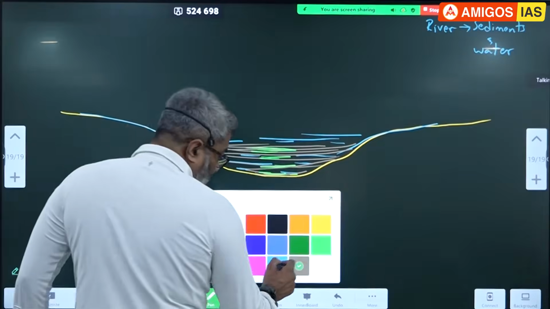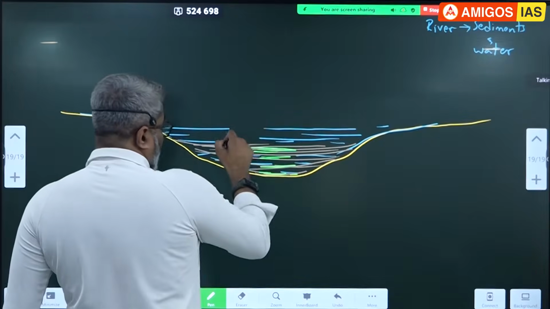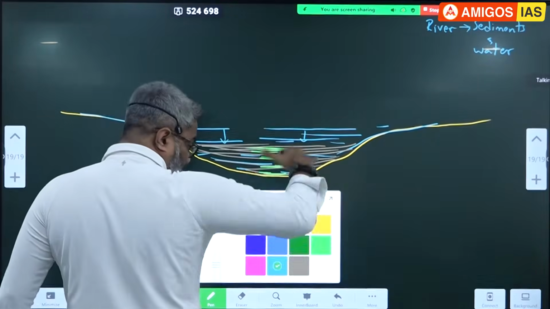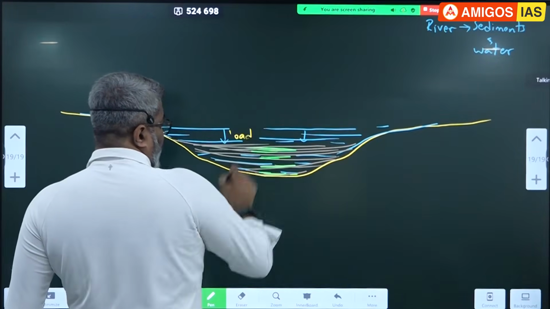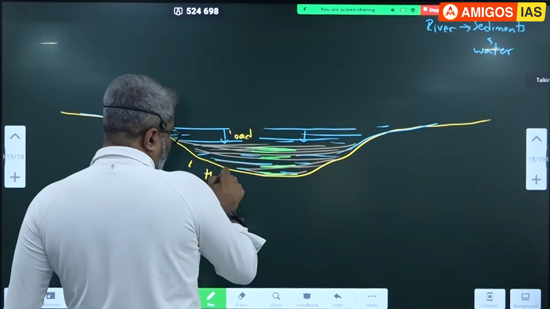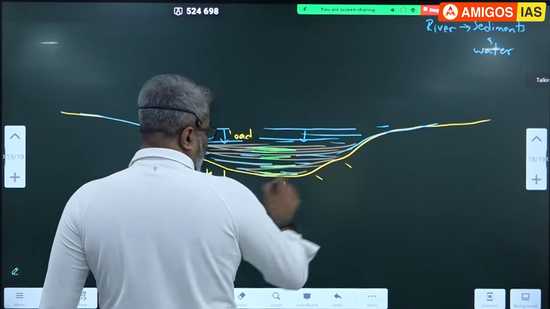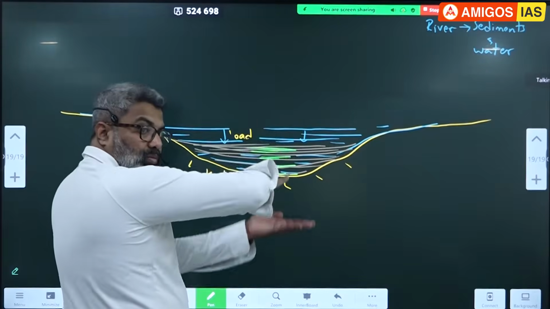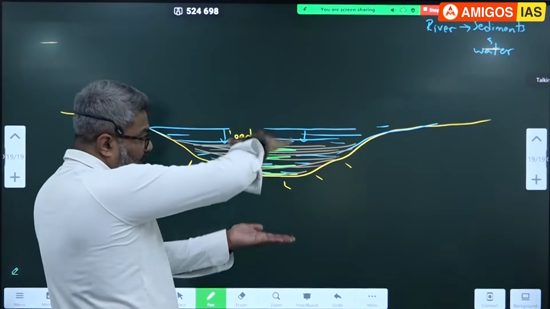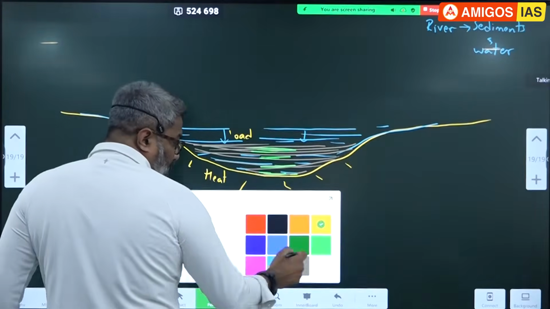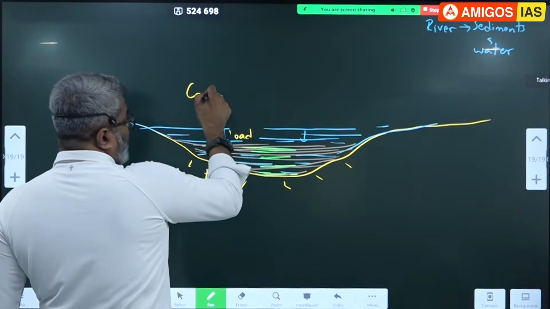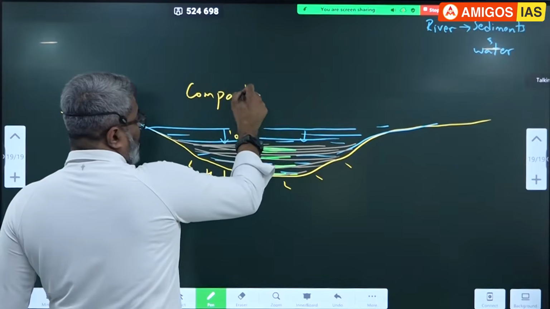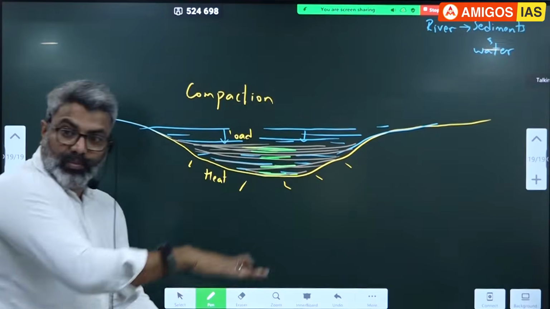So now slowly there is water load, because of the load of the water. There is also heat from the surrounding rocks. All these sediments get compressed slowly because of the load of the water and because of the heat. All of you please notice, all the sediments get compacted. Compaction means pressed like this.